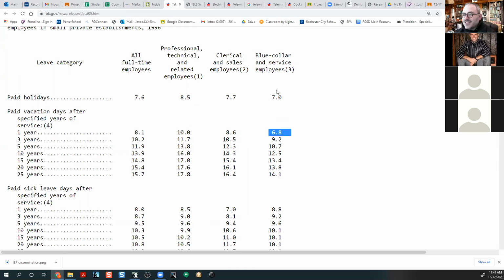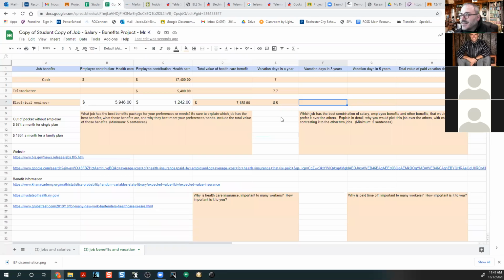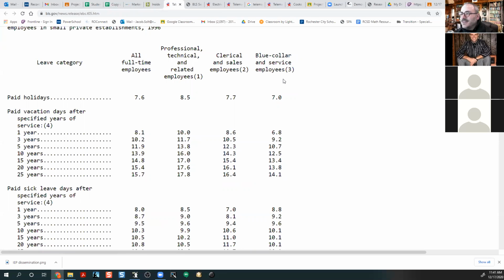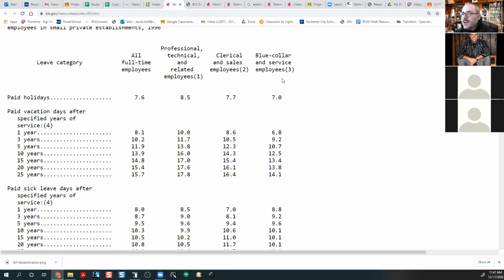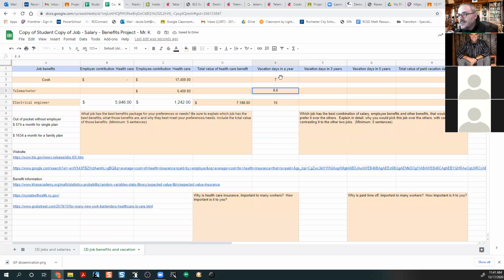Right, and then after 3 years, I'll say my electrical engineer is getting 11.7, and I'll use these numbers for these 3 jobs. So to go back and just fix this, my electrical engineer is getting 10. I was using the averages, and I should have been looking at something else. All right, and then 8.6 for my telemarketer, and 6.8 for my cook. Now, I used to work in a restaurant. I don't remember a restaurant ever giving me any paid days. If you were sick or anything, you just don't get paid that day.